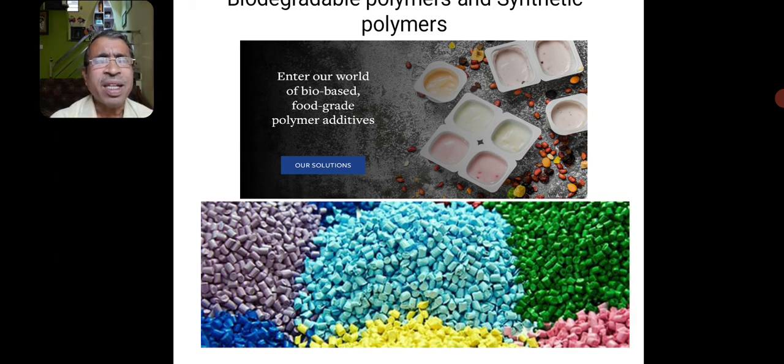These plastics at the manufacturing level look like granules. So we have various colored plastics shown here in the form of granules or in small cutting materials.